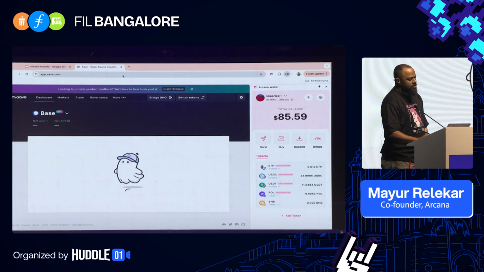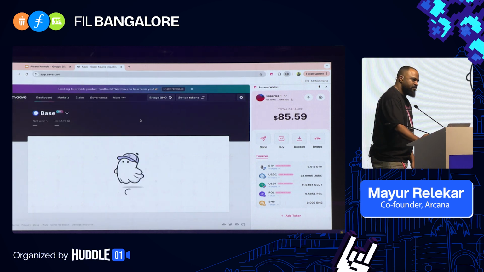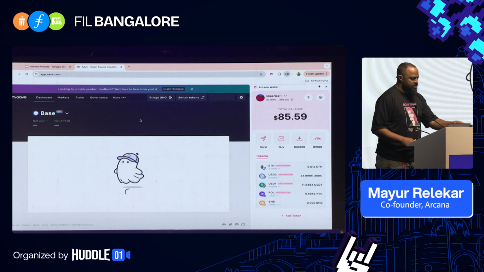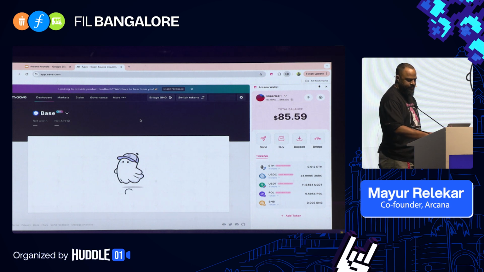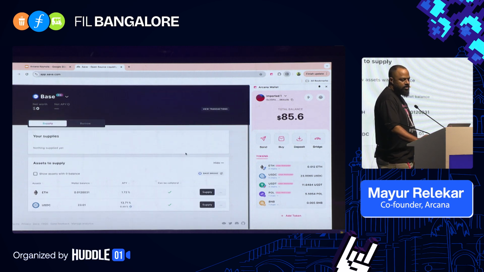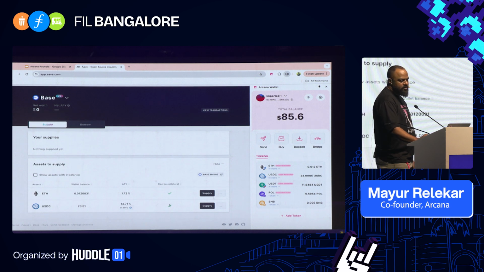So if I head over to an app like Aave, one of the most popular lending and borrowing protocols out there, I'll just make sure that the internet's working well. So I'm on Aave's Base market. If I'm on Aave and on Base, I should see my USDC balance on Base, which is actually 8 USDC.